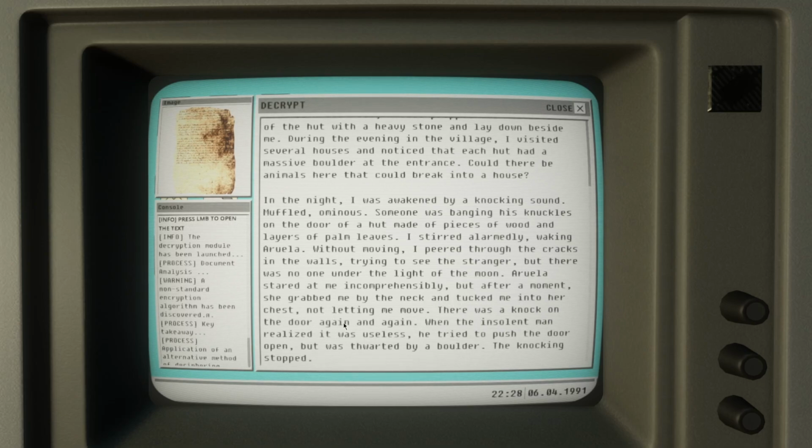There was a knock on the door again and again. When the insolent man realized it was useless, he tried to push the door open, but it was thwarted by a boulder. The knocking stopped.